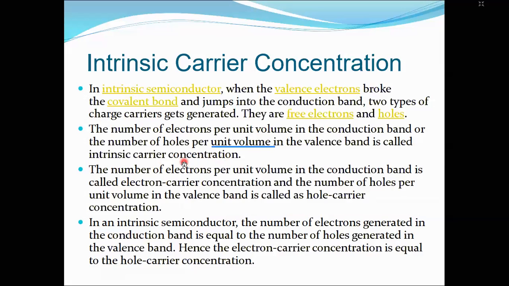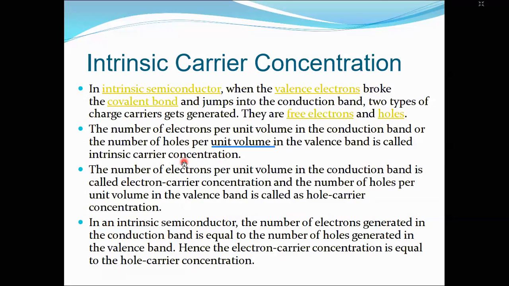Because once an electron goes to the conduction band, a hole is created in the valency band, the number will be the same. Whatever the concentration of electrons in the conduction band, a similar concentration of holes will be in the valency band, and this will be equal.